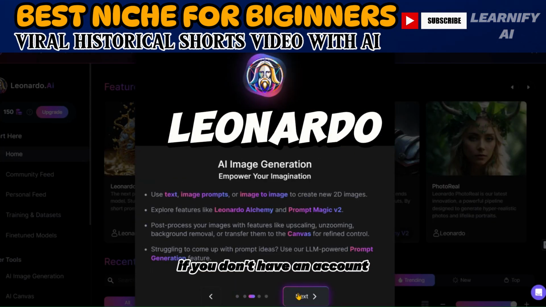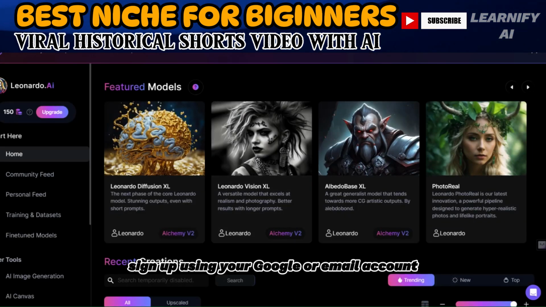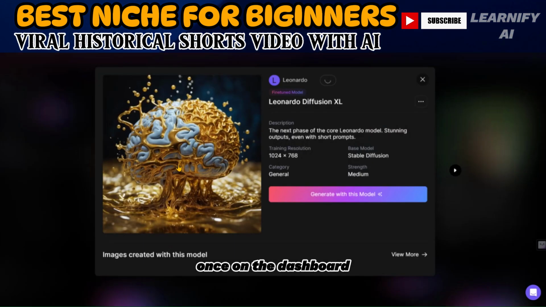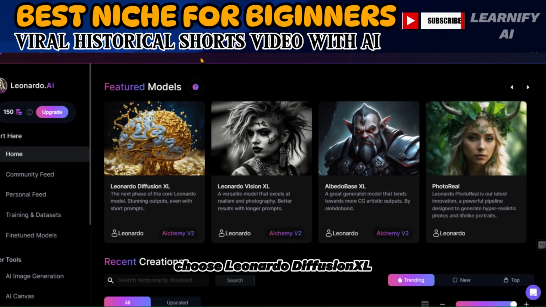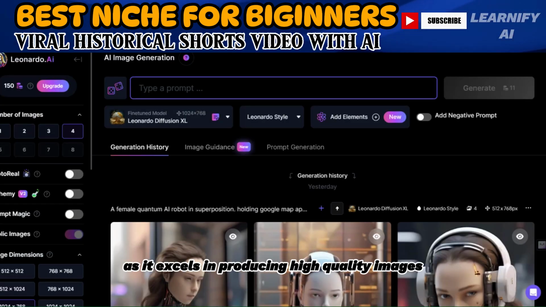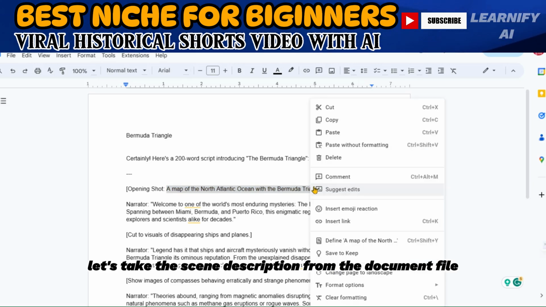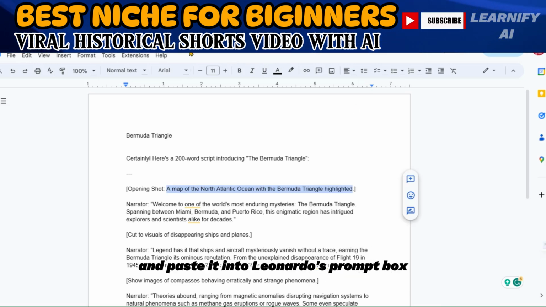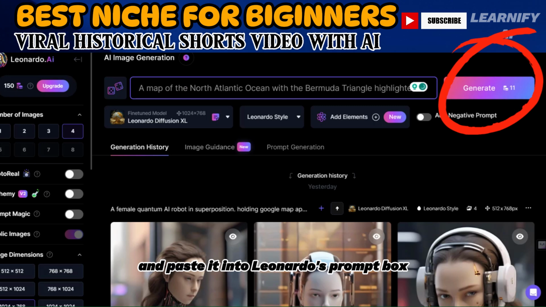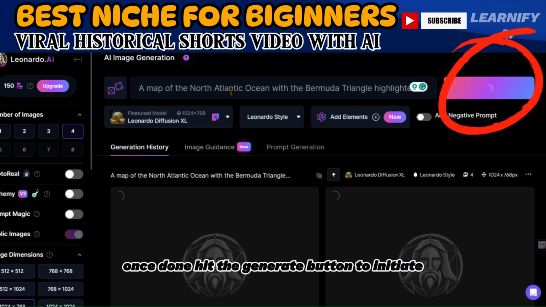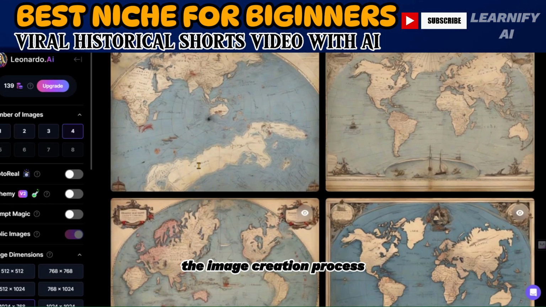If you don't have an account, sign up using your Google or email account. Once on the dashboard, choose Leonardo Diffusion XL as it excels in producing high-quality images from brief prompts. Let's take the scene description from the document file and paste it into Leonardo's prompt box. Once done, hit the Generate button to initiate the image creation process.